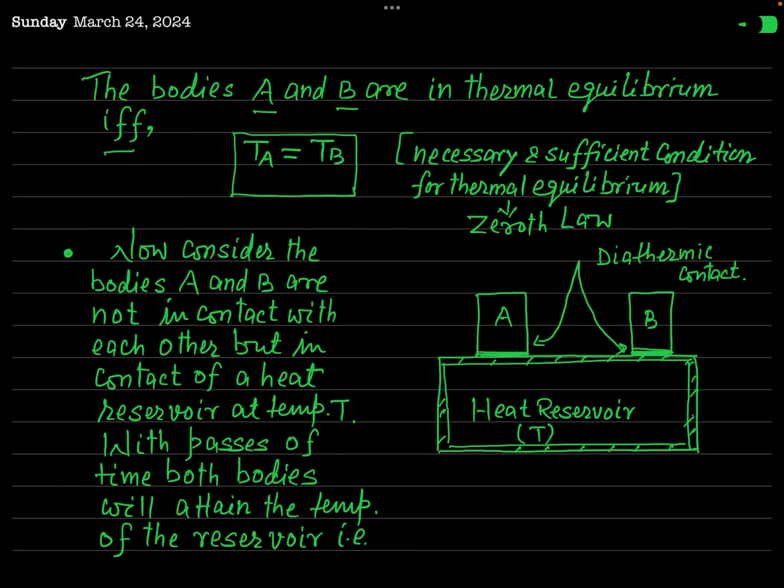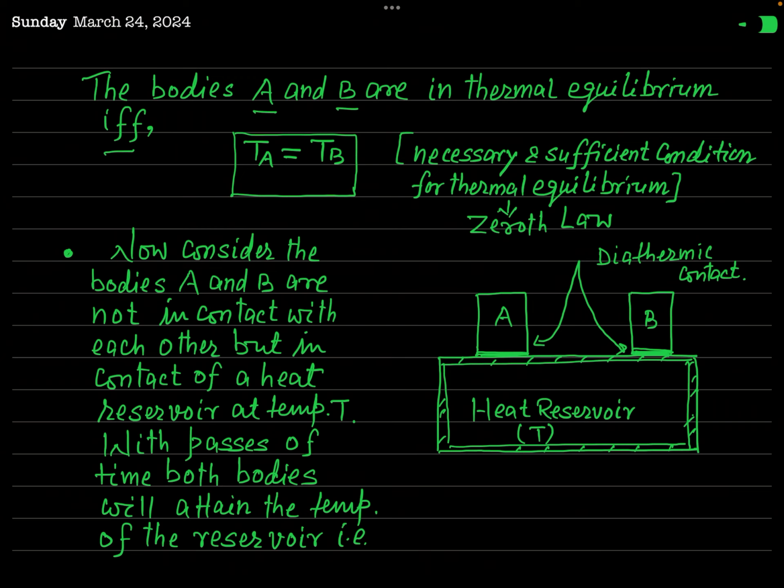So you can say that the necessary and sufficient condition for two bodies in thermal equilibrium is the equality of temperature. It means if the temperatures of the two bodies are equal, definitely the two bodies will be in thermal equilibrium.